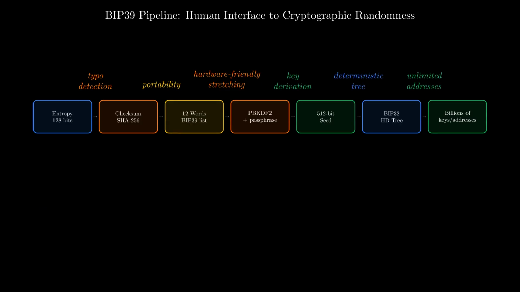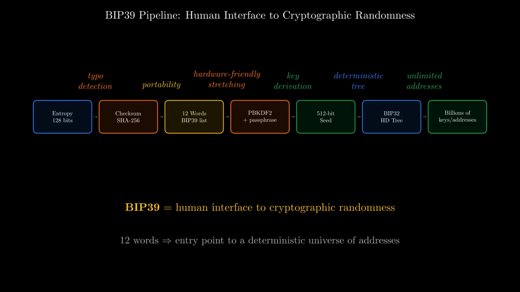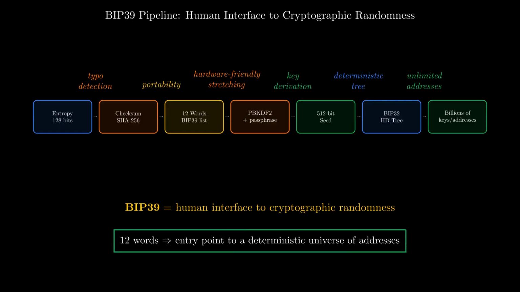Every modern HD wallet inherits this pipeline: entropy, checksum, words, PBKDF2, 512-bit seed, BIP32 tree, billions of derivable keys. The 12 words in your safe aren't just a password. They're the entry point to a deterministic universe of addresses, and now you know exactly what happens between writing them down and signing your first transaction.